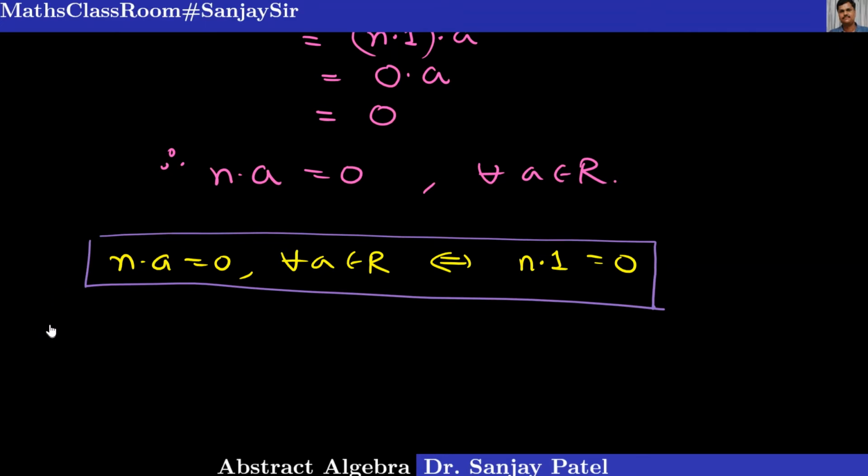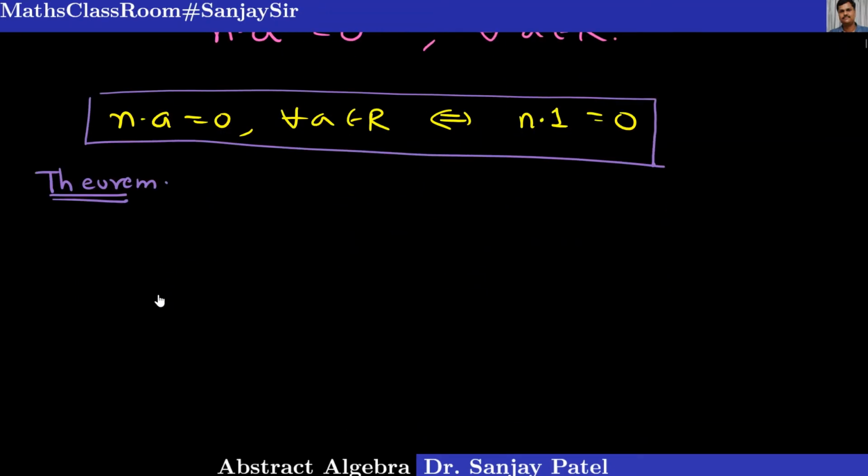So let me write down the statement of our next important theorem about finding the characteristic of a ring having unity element.